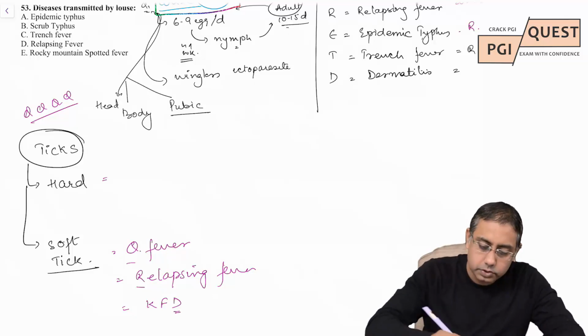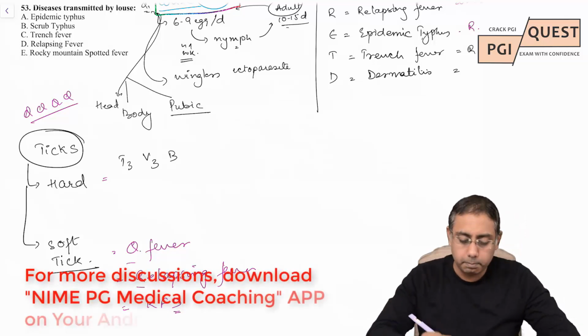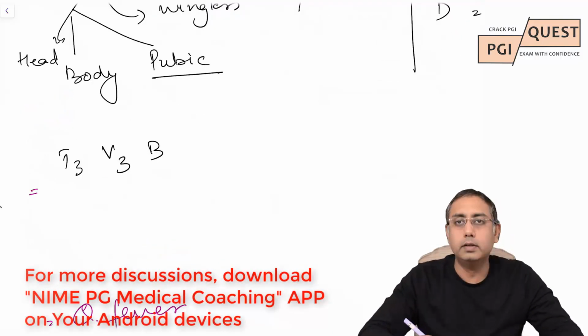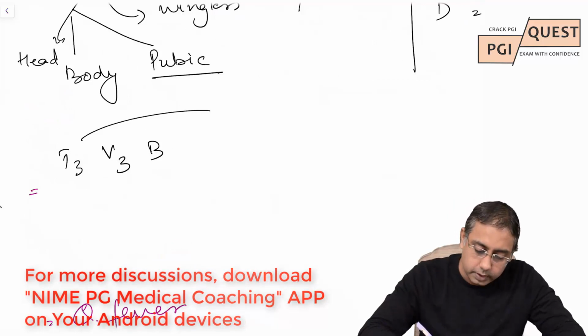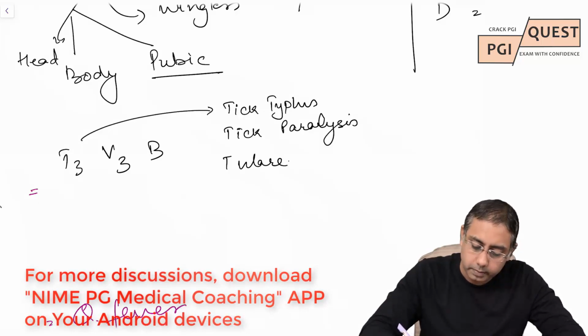Hard tick is causing T3V3B. B is for babesiosis. So T3 stands for tick typhus, tick paralysis, and tularemia.